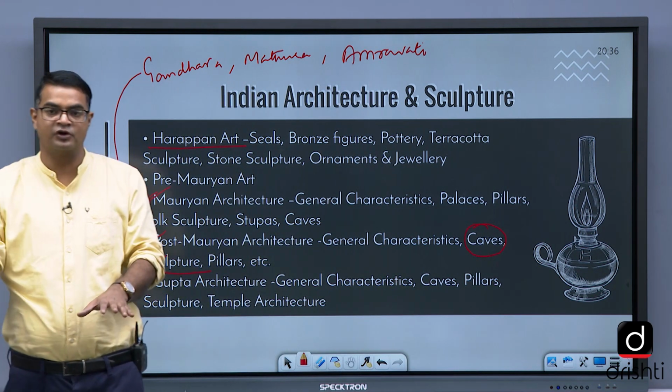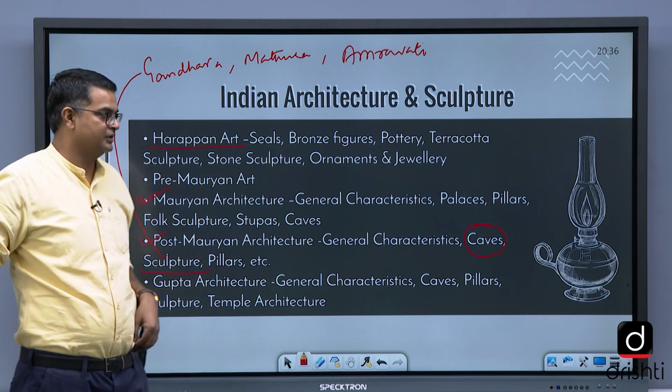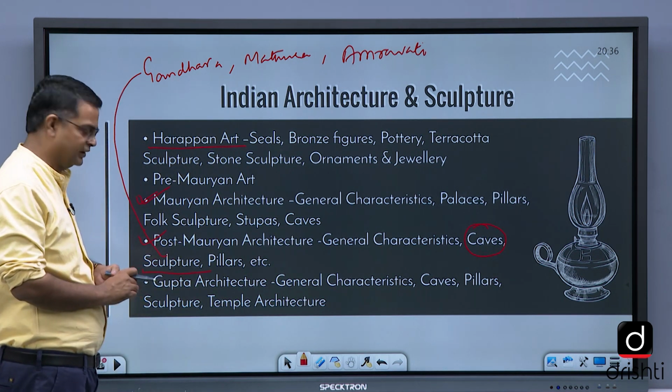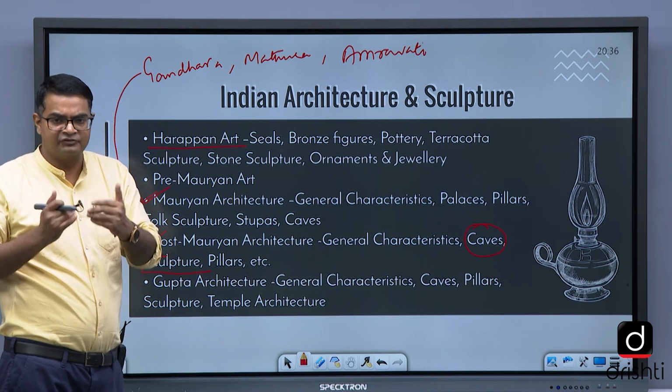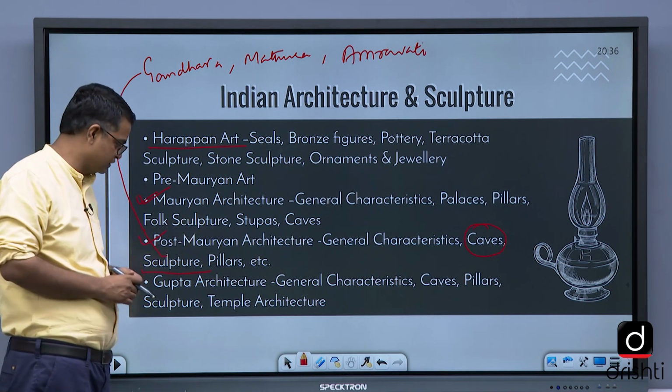As I told you, in post-Maurya period there was rise of Mahayana Buddhism and Buddha was considered as God, and then we study the sculptural architecture, because when Buddha was considered as God, he was worshipped. Pillars also that we focus on.